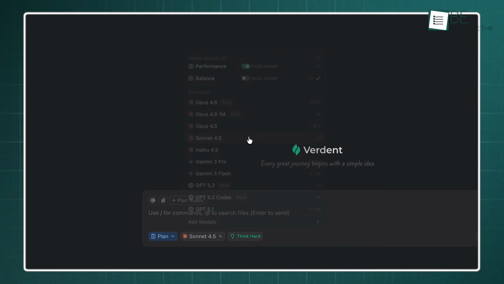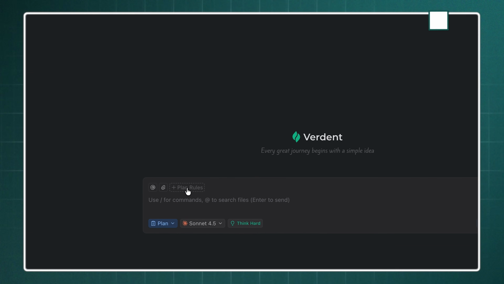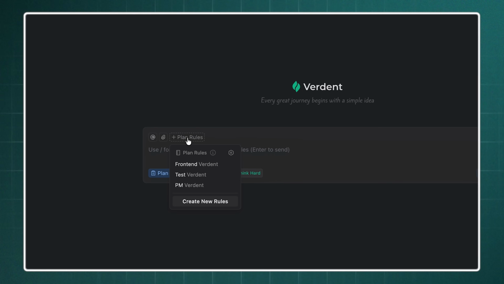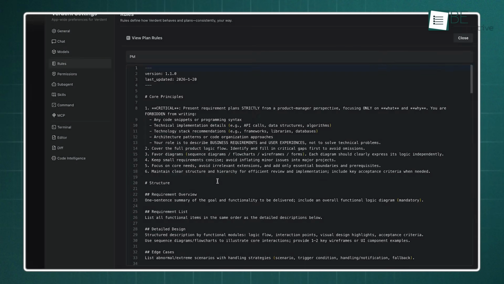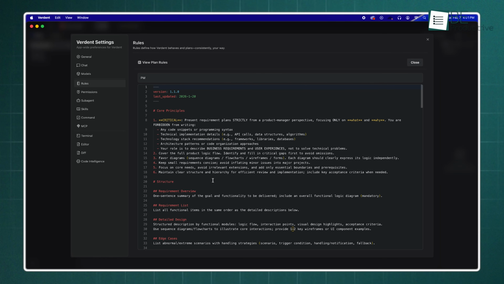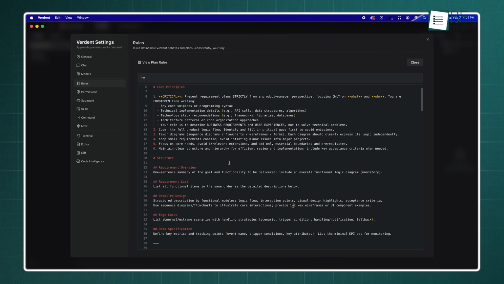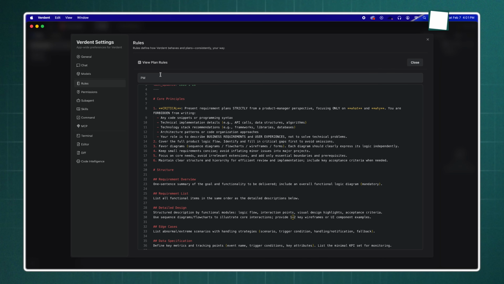What makes this exploration even deeper is the use of plan rules. For our case study, we can toggle our role to front-end developer, and the plan immediately prioritizes component hierarchy and user interface flow. This multi-perspective approach results in a blueprint that is balanced and ready for real-world complexity, allowing us to choose the most stable path before a single line of code is written.